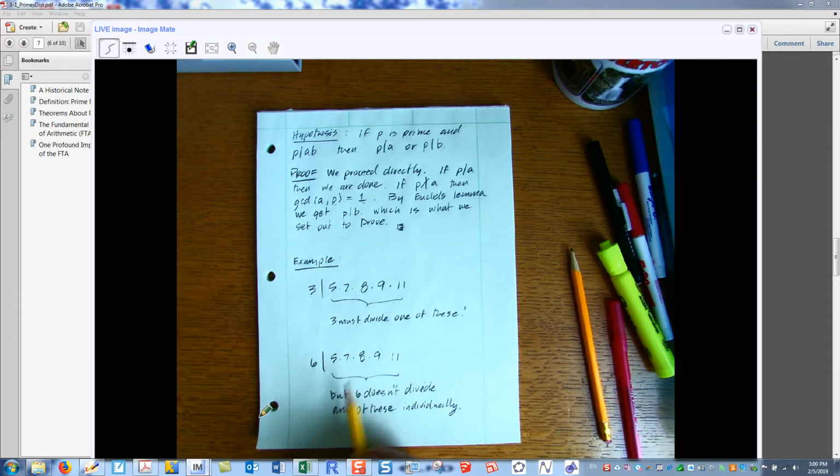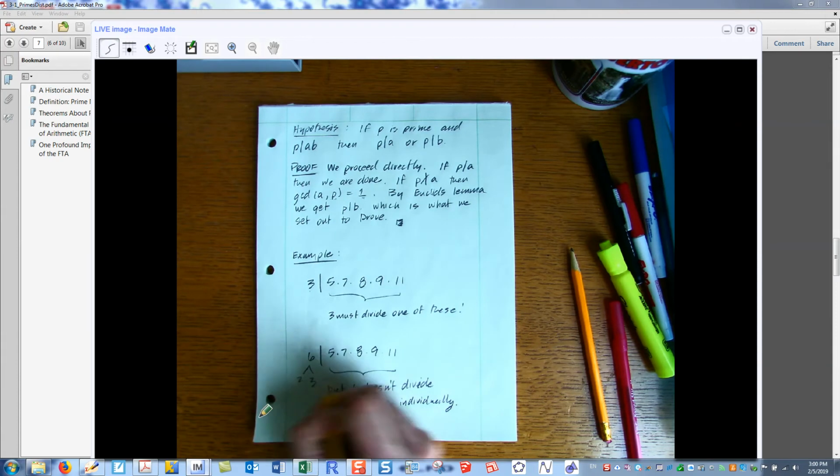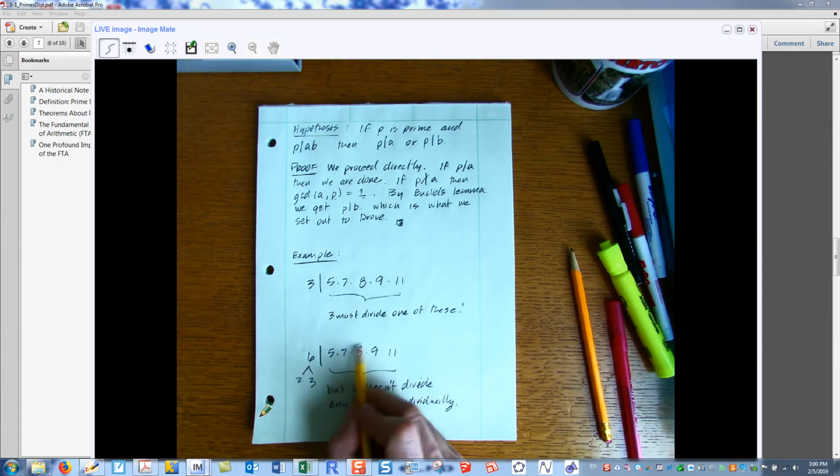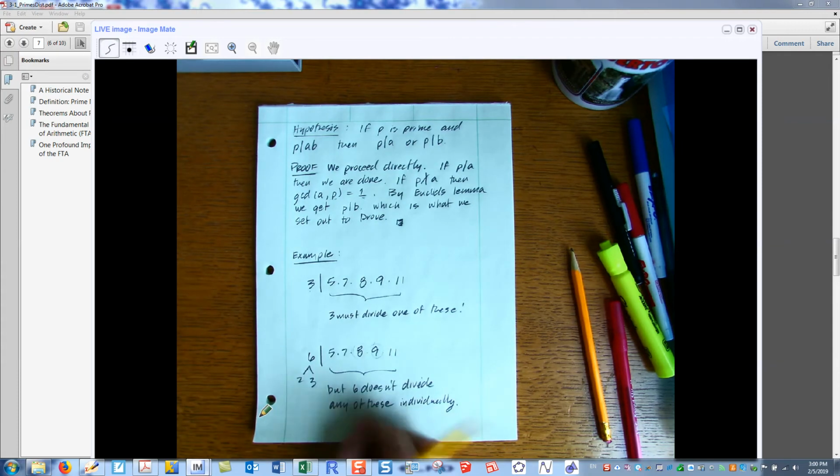And I hope you see the difference here, right? Here the 6 has a factor of 2 and 3. You can get a factor of 2, let's say, from the 8 and a factor of 3 from the 9 and put them together and ensure that 6 does divide this number. But that doesn't mean that 6 divides one of these individual terms in the product.